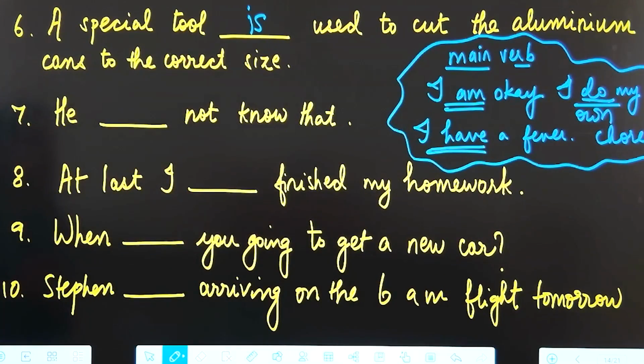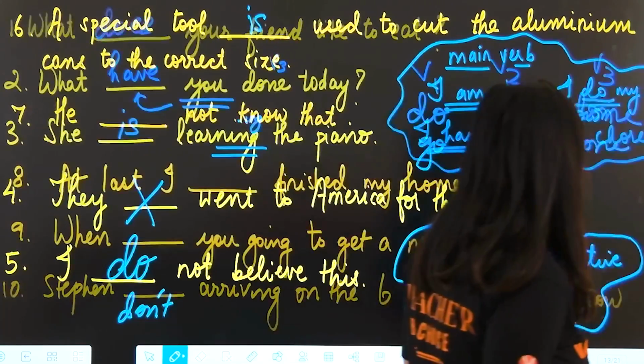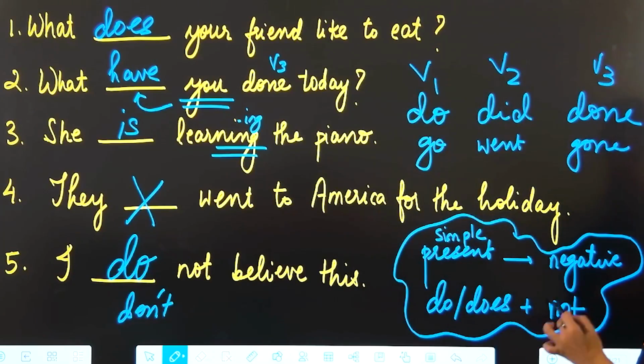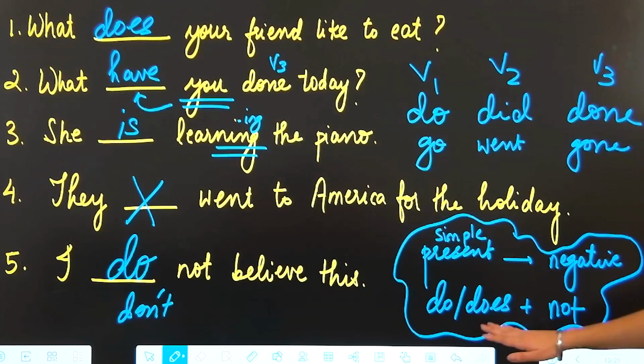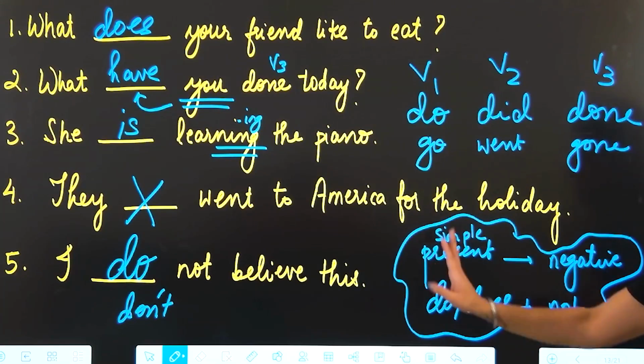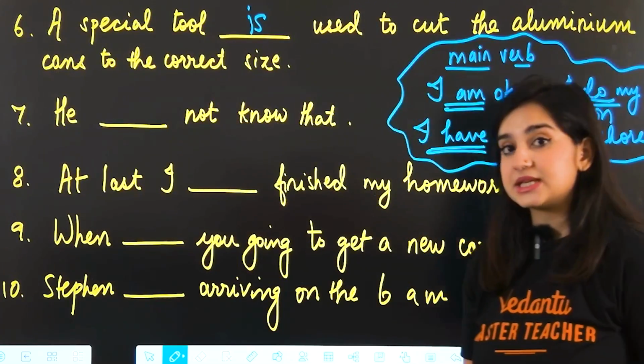So an example of that over here. Next, he blank not know that. Now we are making a negative sentence, okay, in the past tense. We talked about making negative sentences in the simple present tense and we said you can use do, does and not, whichever applies according to the subject, to form a negative simple present tense sentence.